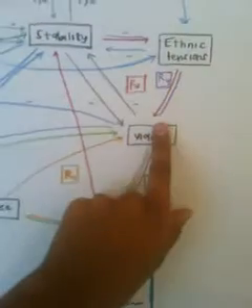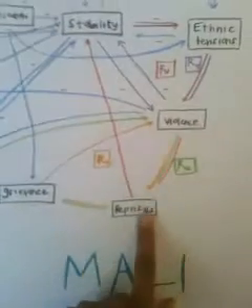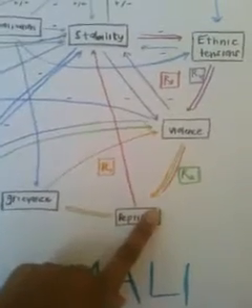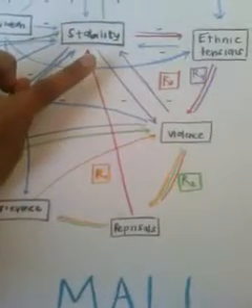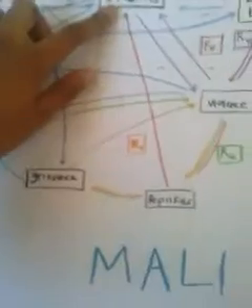And ethnic tensions can then lead to violence, which then leads to reprisals, which can then lead back to instability, which is signified by this red color as another reinforcer. And then also within that, you also see another reinforcer in the purple color, which signifies that instability leads to ethnic tensions, which leads to violence, which then leads to instability, which continues the cycle. And it can also go the other way around.